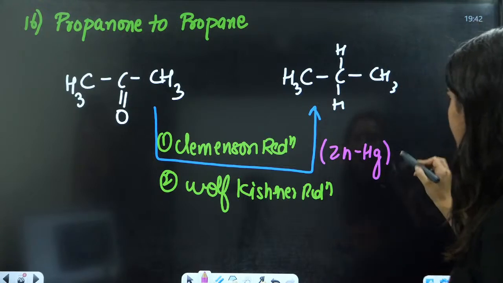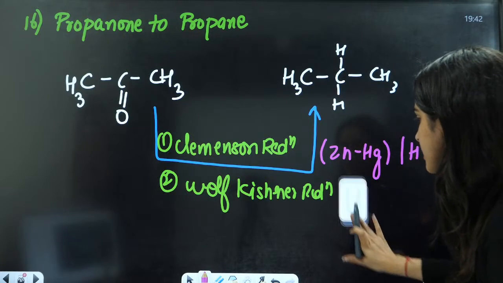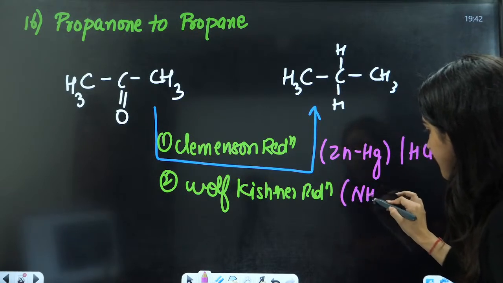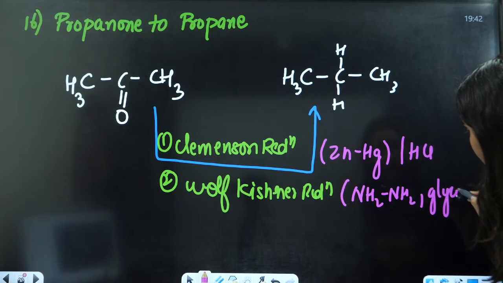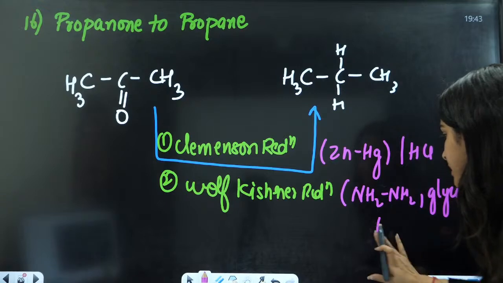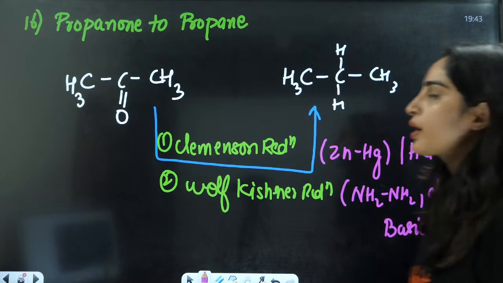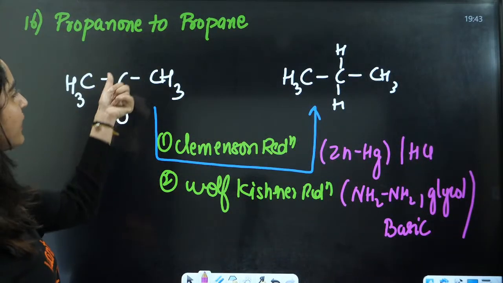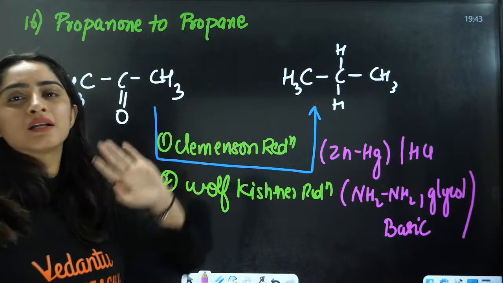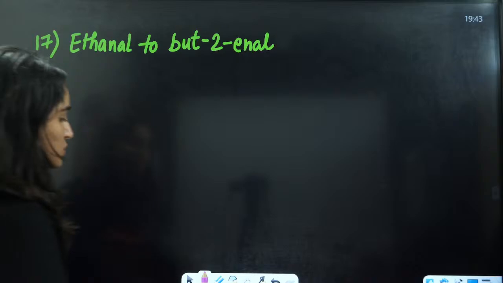Here you use hydrazine, ethylene glycol, and basic conditions. You can just write it here, basic conditions. So these are the two reactions where you can directly reduce the carbonyl group of aldehydes and ketones.